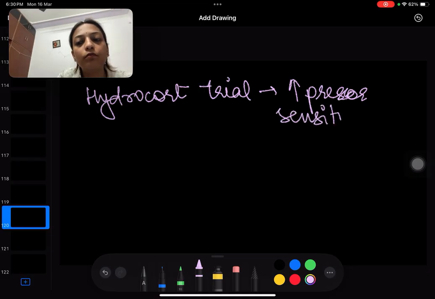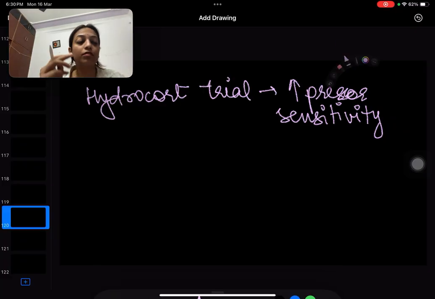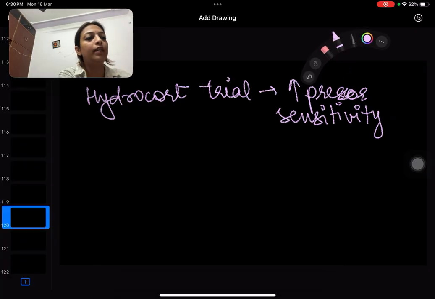So the dose of pressure can be reduced if we give steroids along with it, right? Now, let's talk about fulminant liver failure, AMS.